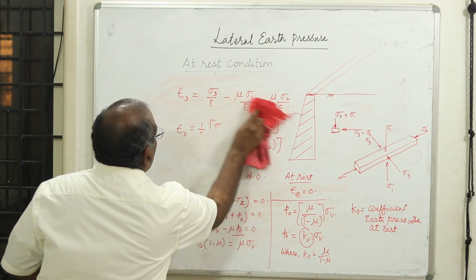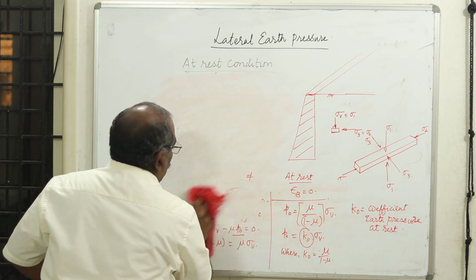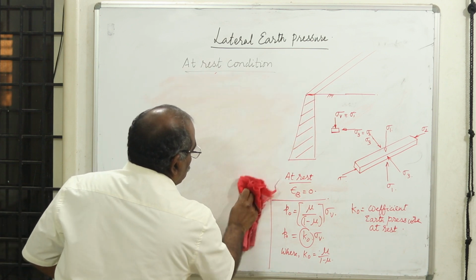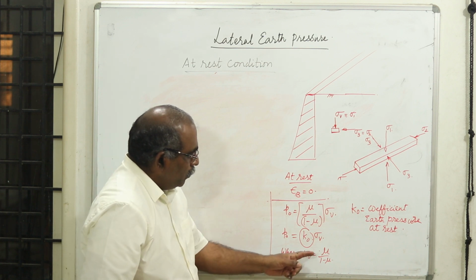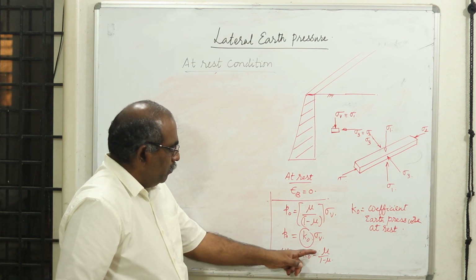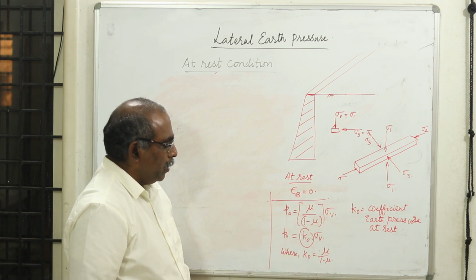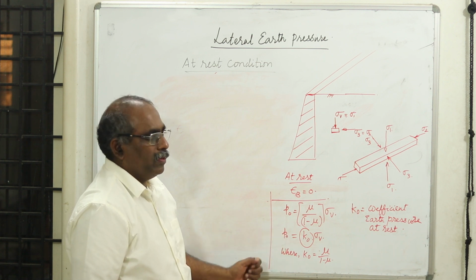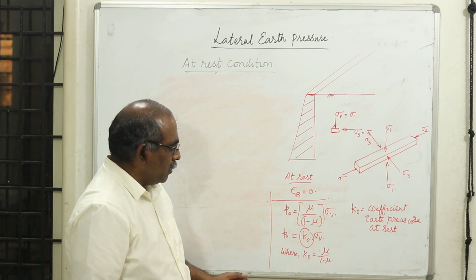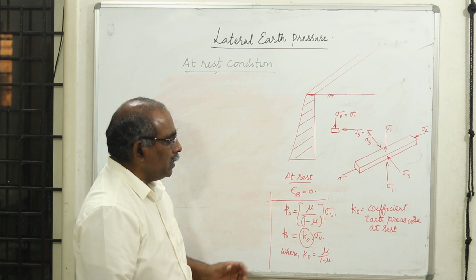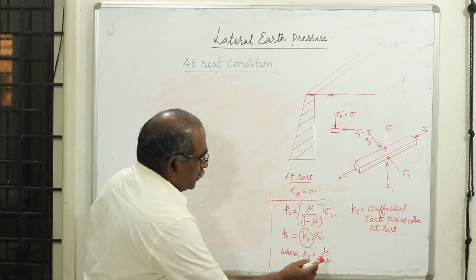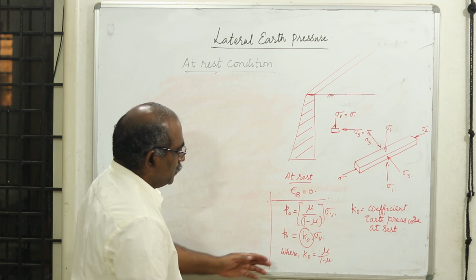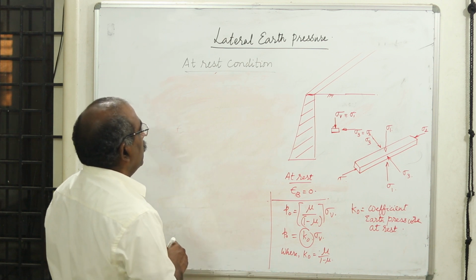Now we'll understand the typical values of mu. Mu usually, for clays, will be around 0.45. Sometimes it is a very soft clay and it has a lot of plasticity, you can take even 0.5 in the absence of data. Since mu is a constant for that material, I can take it as such.